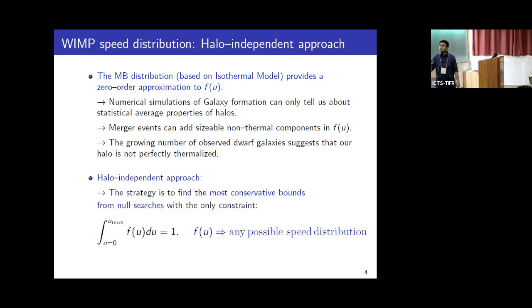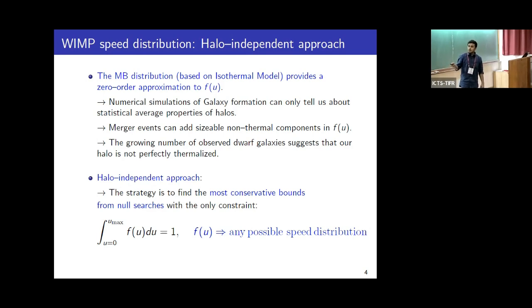For these reasons, one needs a halo-independent approach, where the main strategy is to find the most conservative bounds on the interaction from the null searches of the detector, with only the constraint that the local WIMP speed distribution is normalized to 1, and can have any profile.